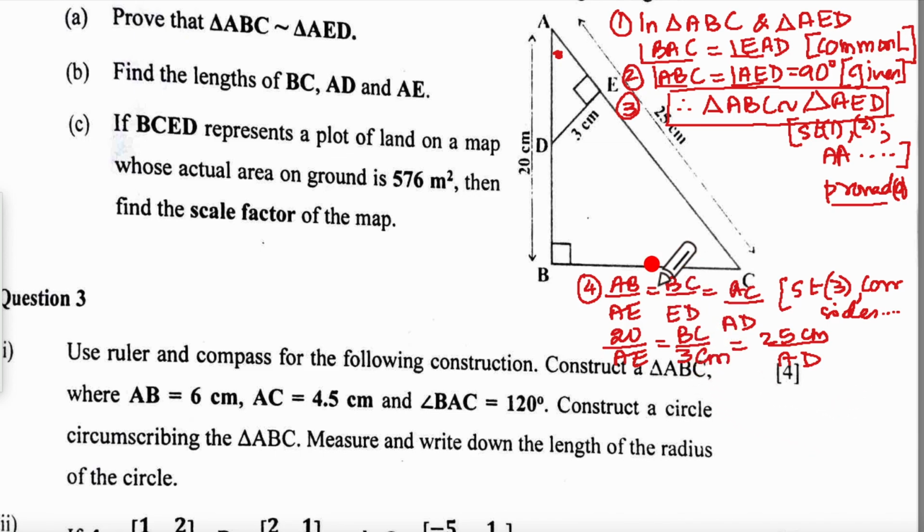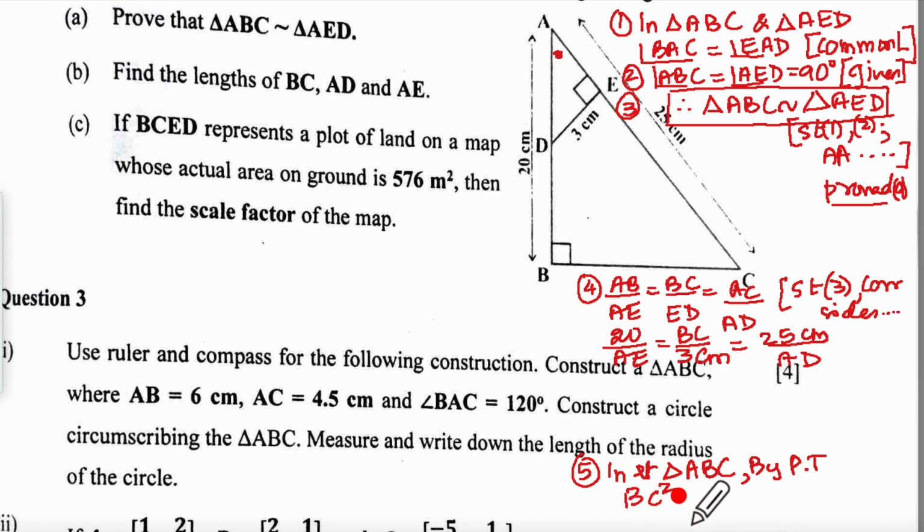Now, can you see over here, if this is 20 and this is 25 and this is a right triangle. So my fifth statement will be that in right triangle ABC, by Pythagoras theorem, I will have AC square equal to AB square plus BC square.